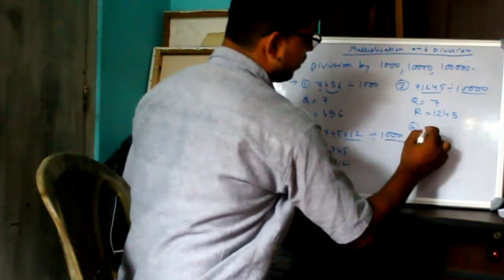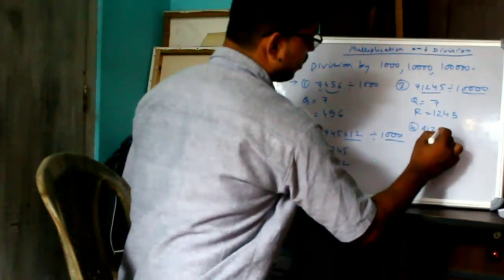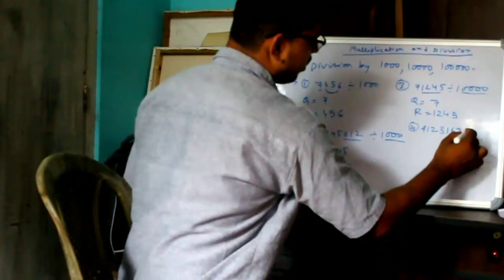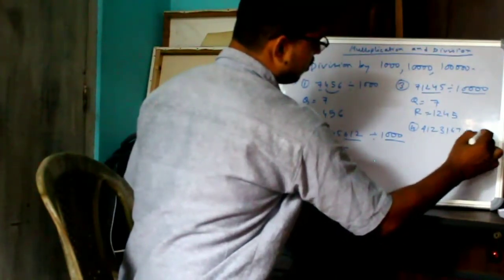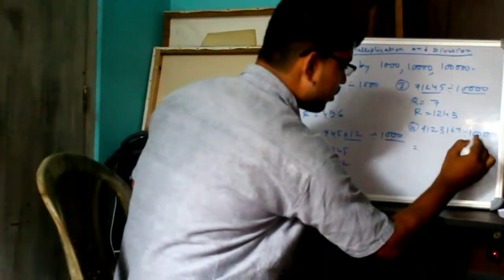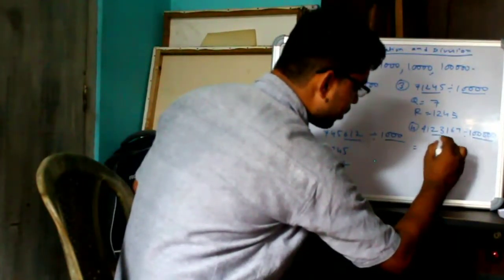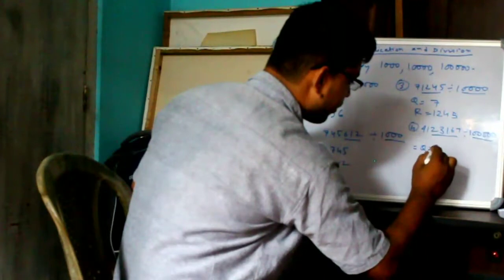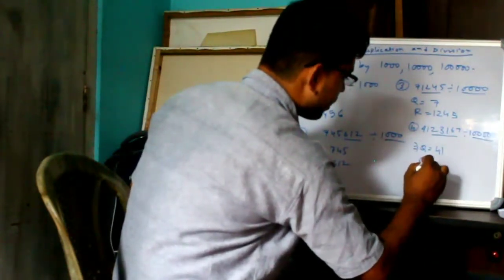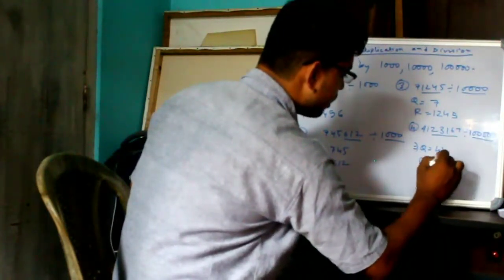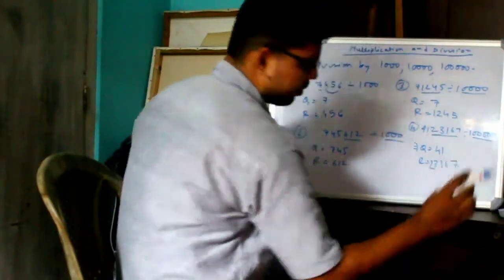Number 4, if you have 1, 2, 4, 1, 3, 1, 6, 7 divided by 1 lakh, then put 5 zeros here, 1, 2, 3, 4, 5. So quotient will be 1, 2, 4 and remainder is 1, 3, 1, 6, 7.